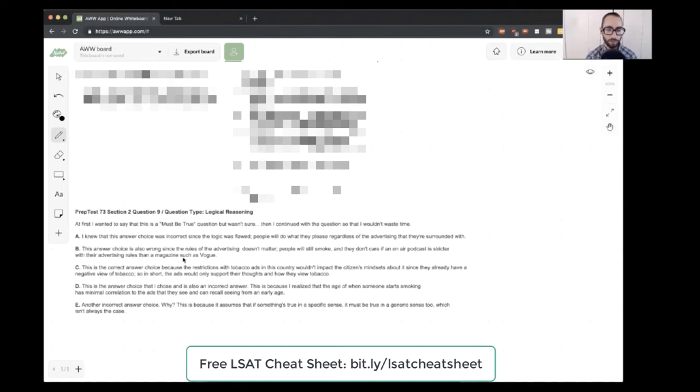This is correct because the restrictions on tobacco ads wouldn't impact the mindsets about it since they already have a negative view. So the ads only support their thoughts after the fact. I'd say that's pretty good.